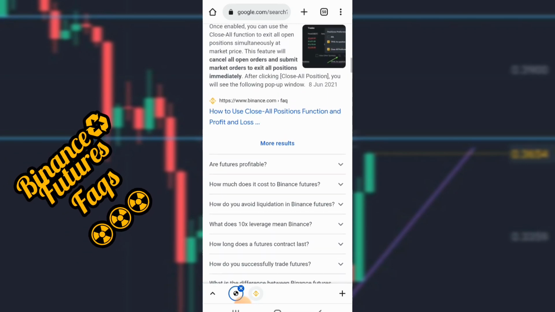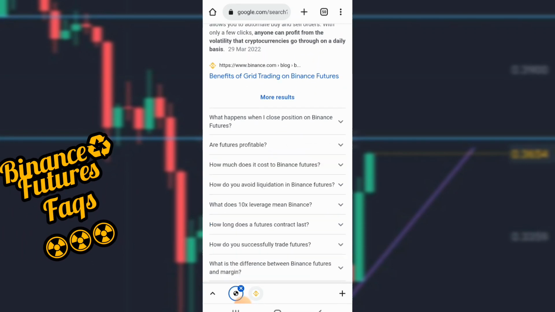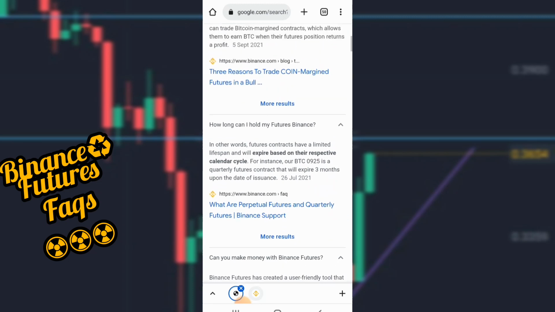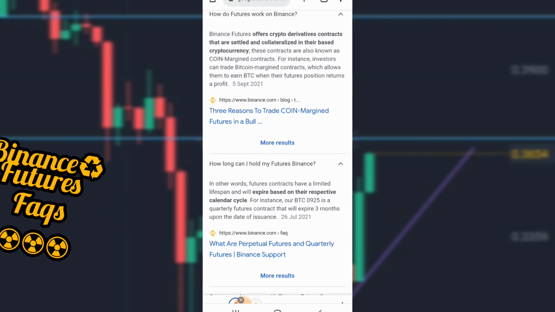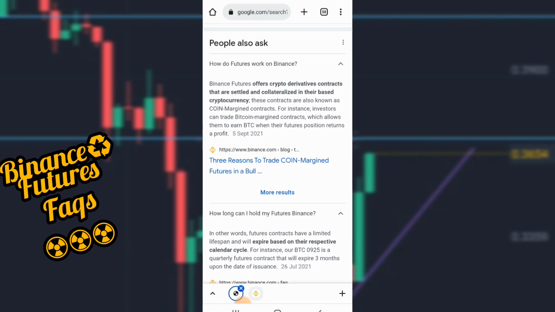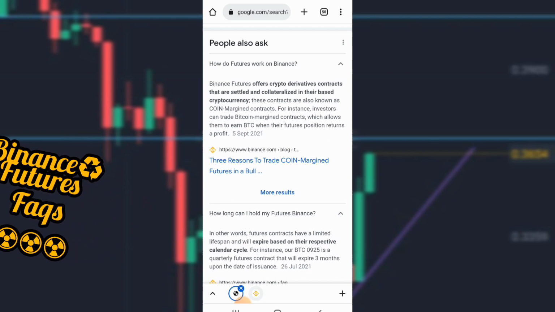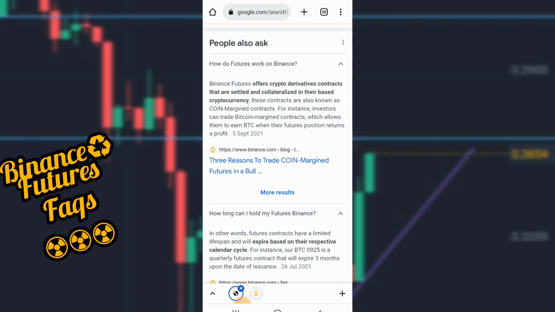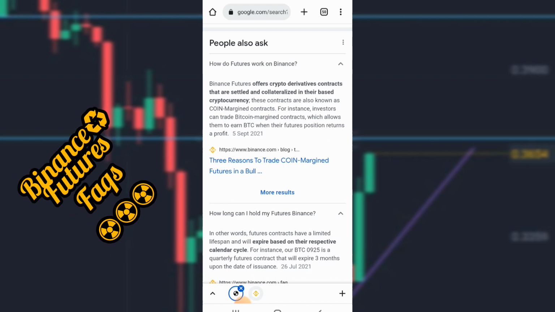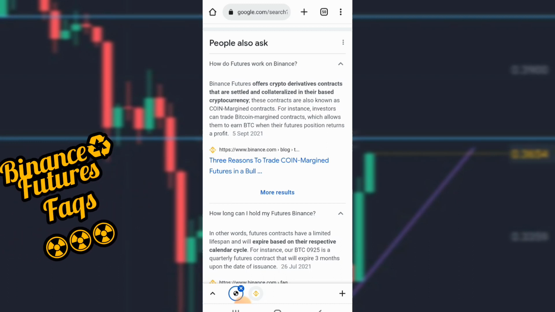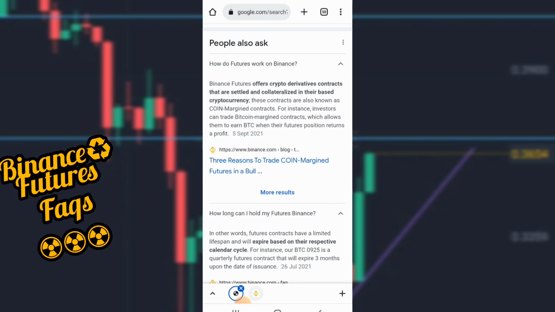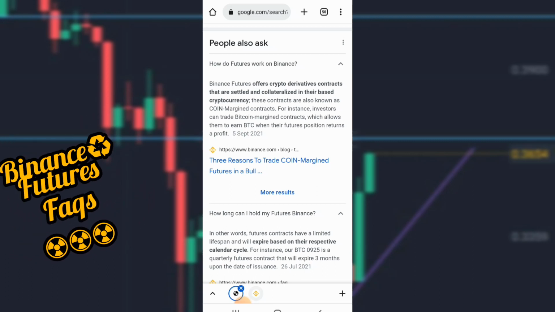Now let's take a look at some FAQs available here. I'm just going to go over to Google and pull out some of the questions. First and foremost, it talks about Binance futures, and how futures trading works in general. Binance futures offers crypto derivatives contracts that are settled and collateralized in their base cryptocurrency. So you want to take note that futures trading is divided by the base currency you're trading with.